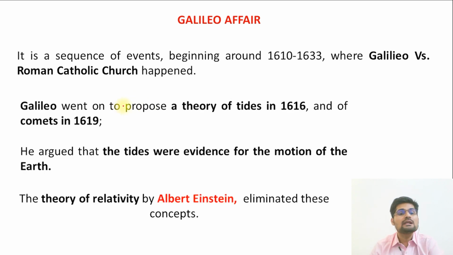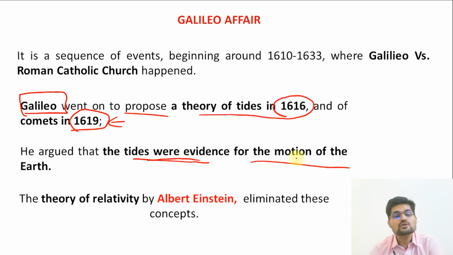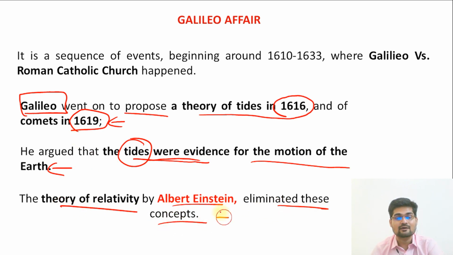Let's understand. So we'll learn that Galileo went on to propose his theory of tides in 1616, that is early 17th century, and the comet part in 1619, solely based on his own ideas and observation of outer space. So he argued that tides were the evidence for the motion of the earth. So remember, he related the motion of the earth to the tides. The theory of relativity by Albert Einstein eliminated these concepts later on, but earlier at that time Galileo said that tides occur because of the motion of the earth.